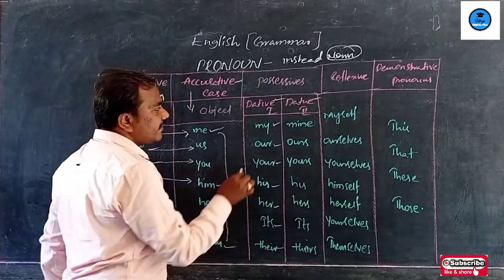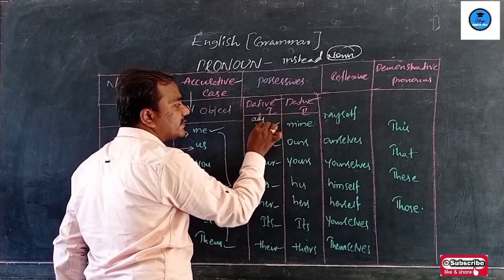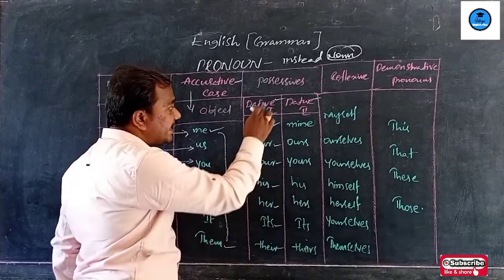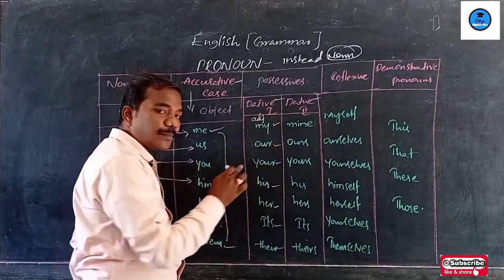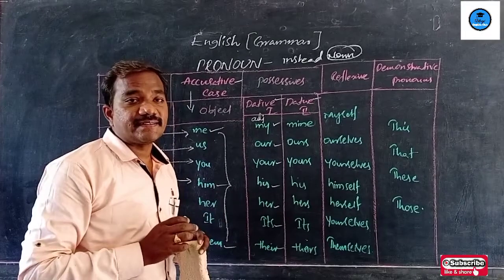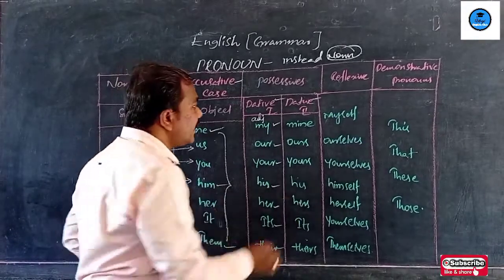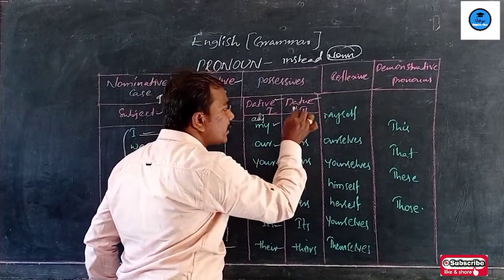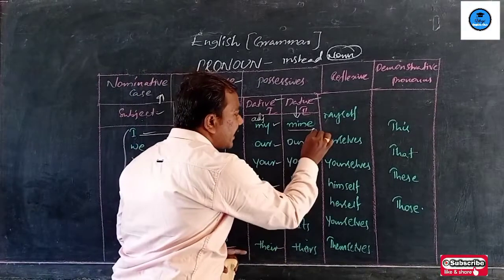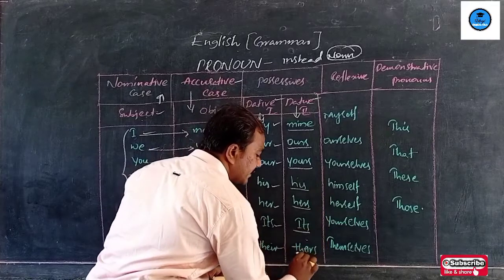Try to identify that these dative 1 pronouns can be used as adjectives in sentences. Even though they are pronouns, they can be treated in our sentences as adjectives. Whereas dative 2 pronouns are mine, ours, yours, his, hers, its, theirs.